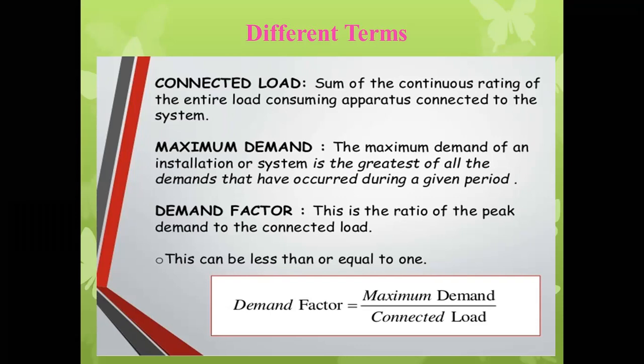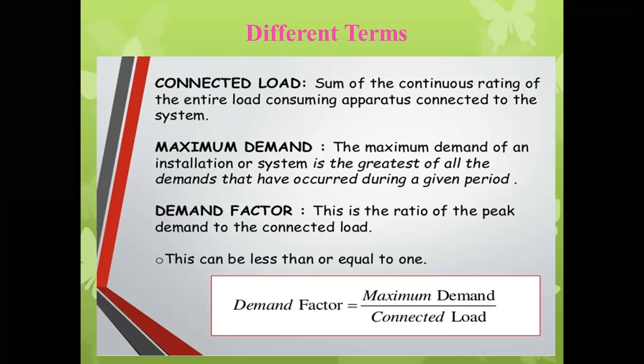So if we observe, during a given time period, in 24 hours, 760 is the maximum or greatest value of the demand that occurred, during 12 p.m. to 6 p.m. So this is nothing but the maximum demand.